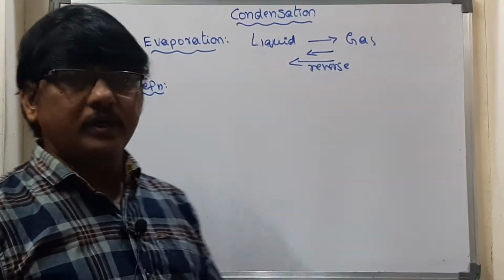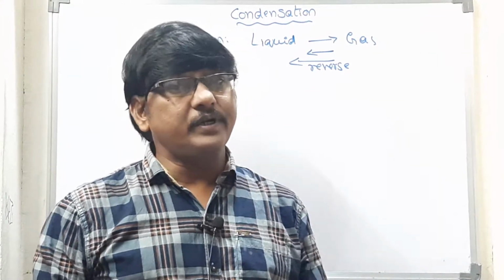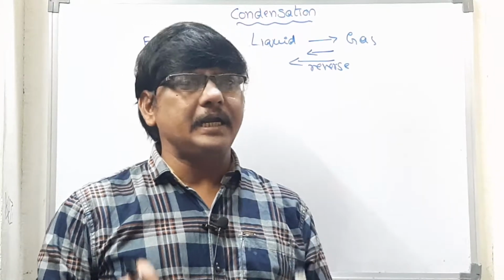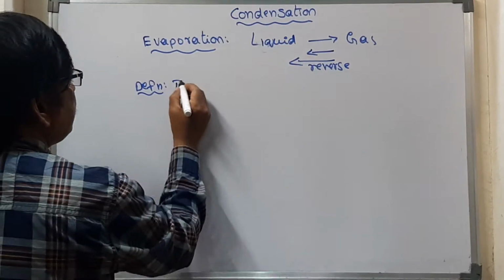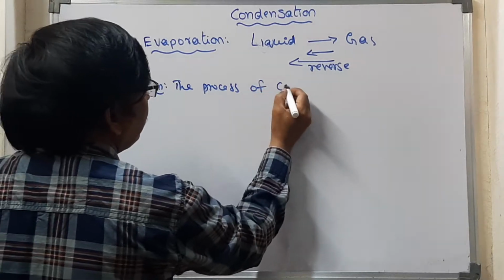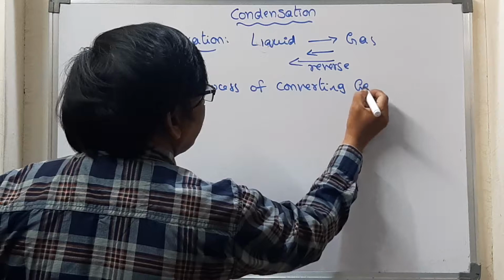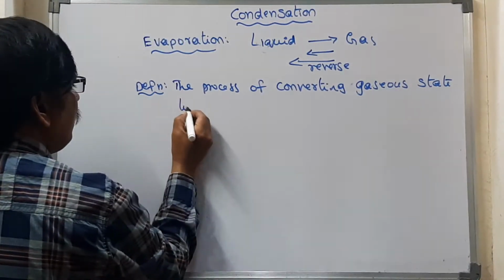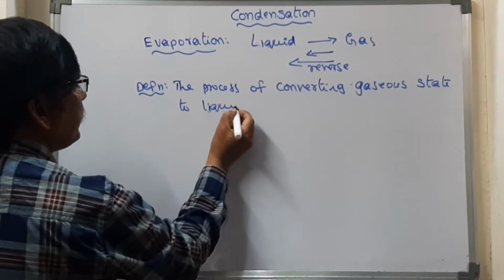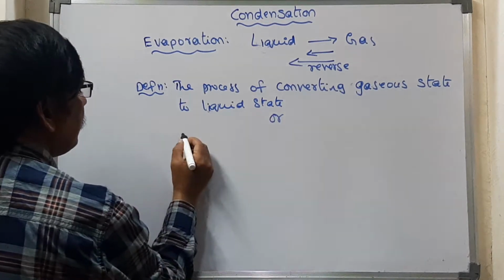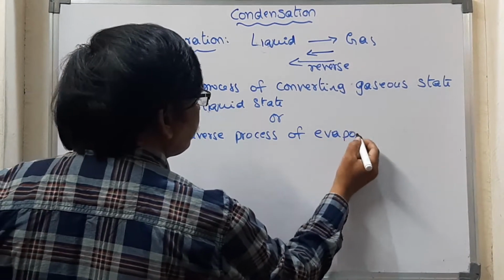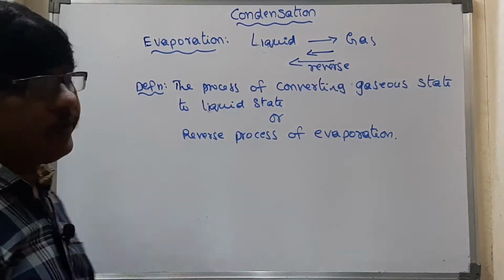Then we can take two definitions for this. The process of converting a gaseous state into liquid state is called condensation, or the reverse process of evaporation is called condensation. Both definitions we can take.